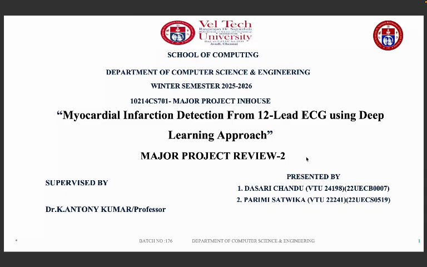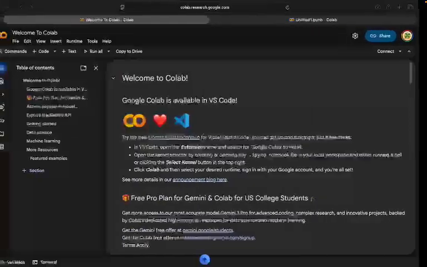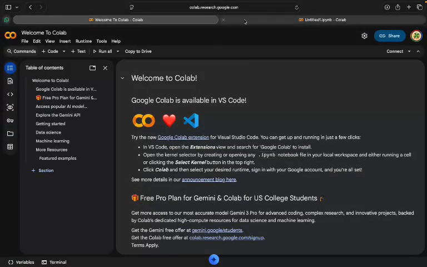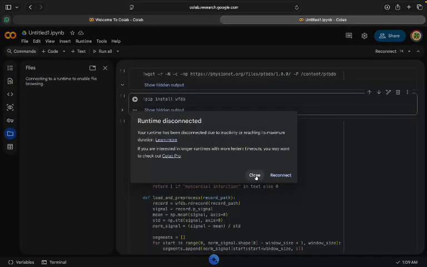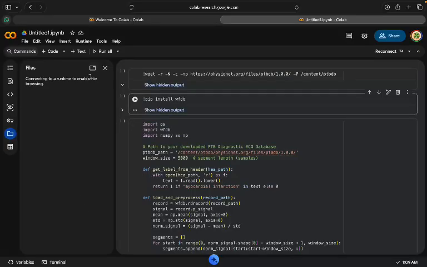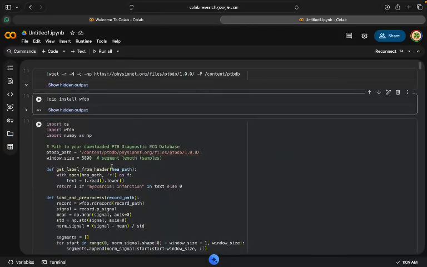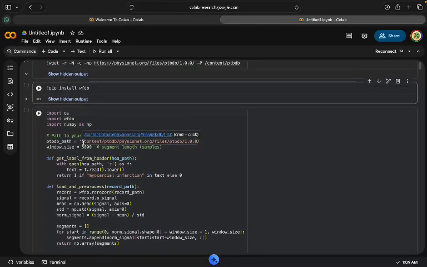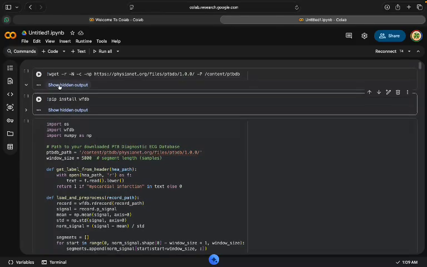Cardiovascular diseases are one of the leading causes of death worldwide. Early detection of myocardial infarction is very important but usually requires expert analysis of ECG signals. To solve this problem, we developed an AI-based system that can classify ECG signals into myocardial infarction, which indicates a heart attack, and non-myocardial infarction, which indicates normal condition.